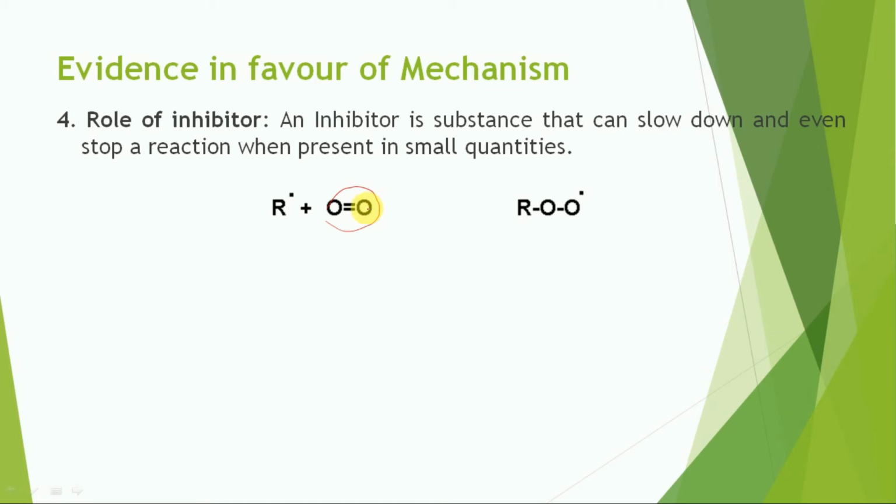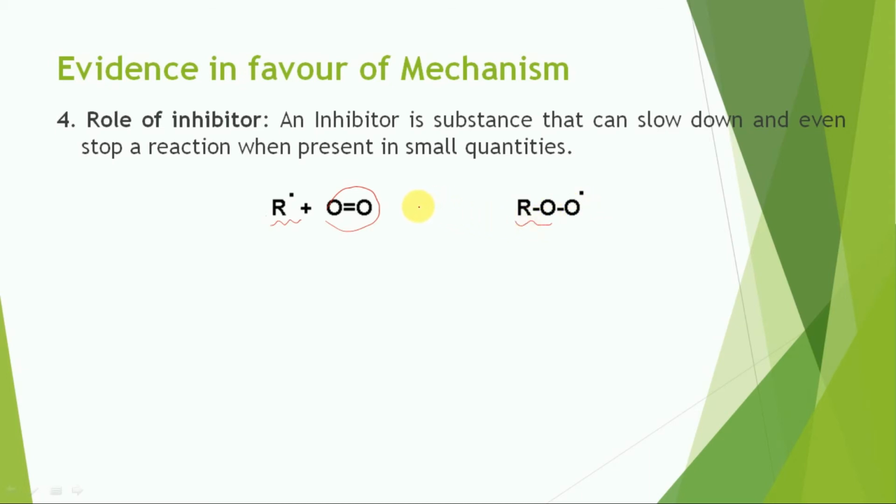This is due to the fact that the oxygen molecule combines rapidly with the alkyl free radical to form a comparatively much less reactive peroxyalkyl radical.